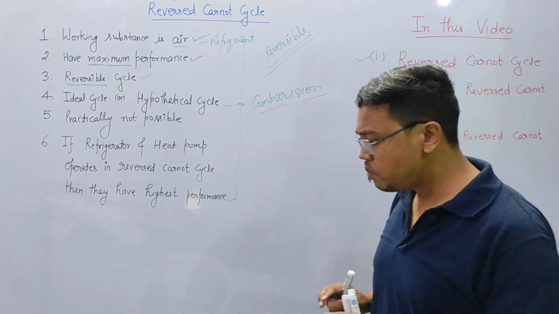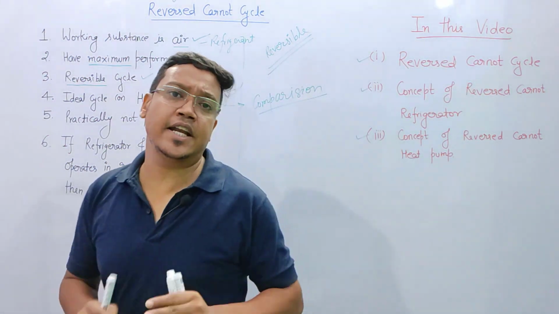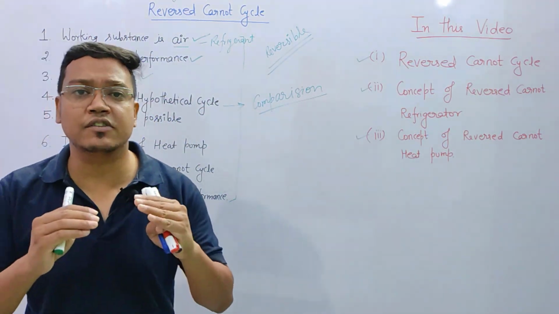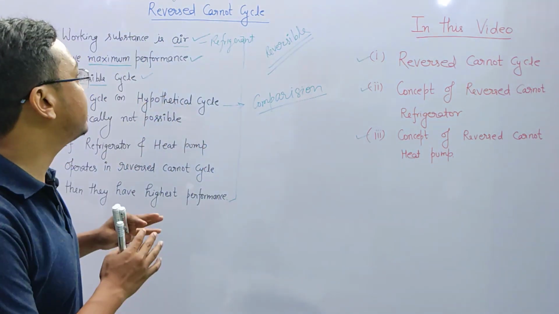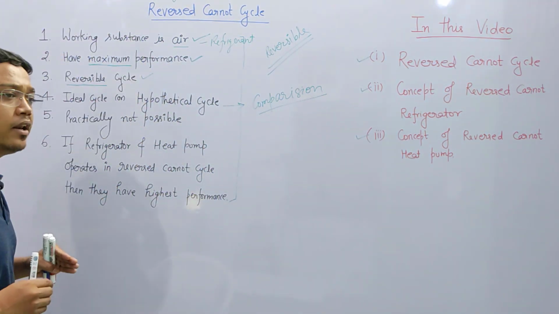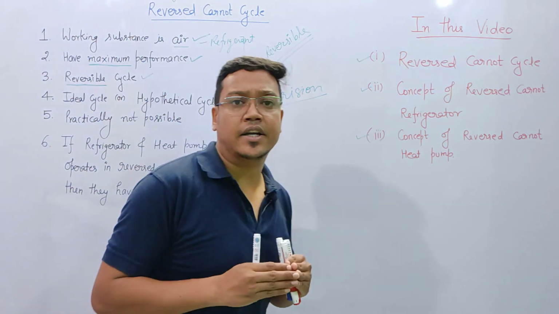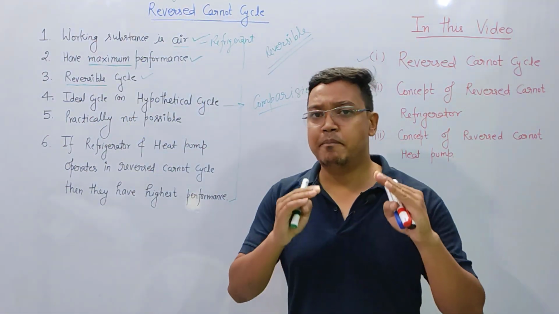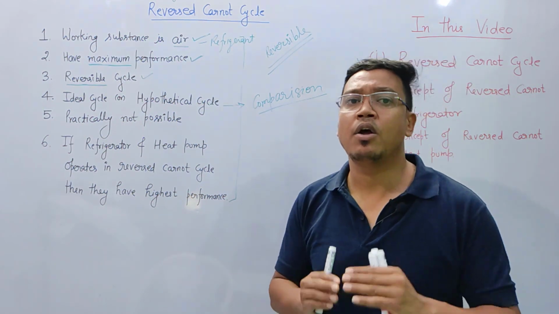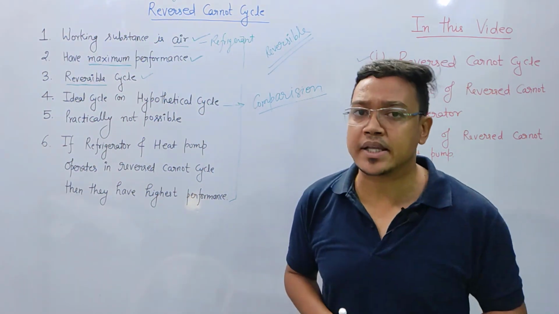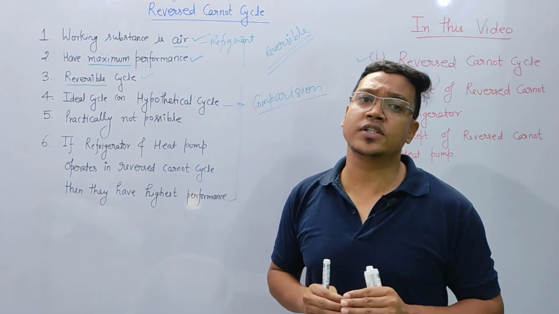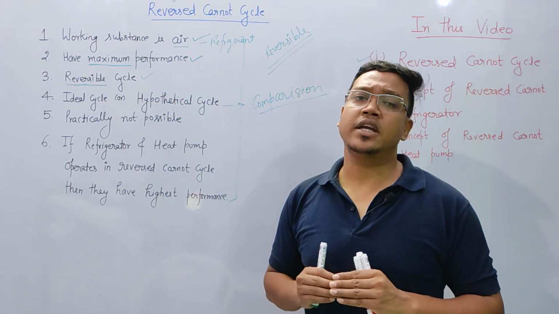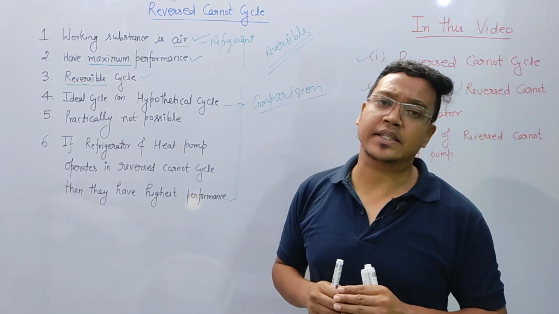Now, if any refrigerator or heat pump is working on the basis of reverse Carnot cycle, that refrigerator and heat pump shall have maximum efficiency or maximum performance. Don't be confused here, efficiency with the coefficient of performance.